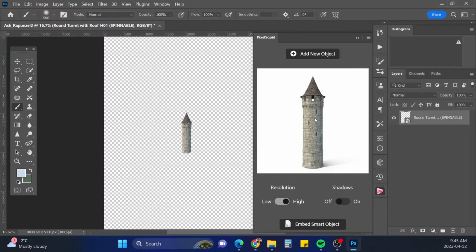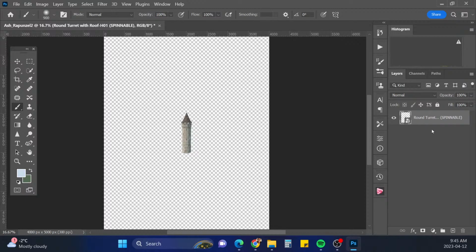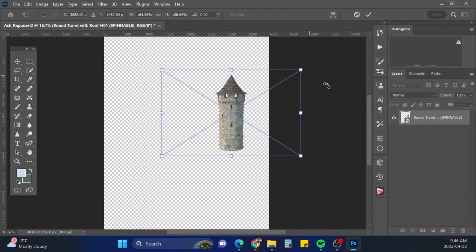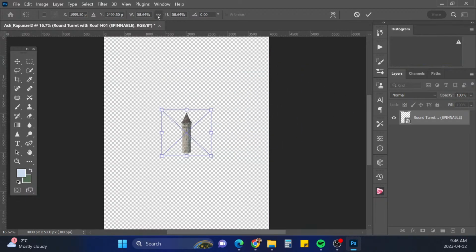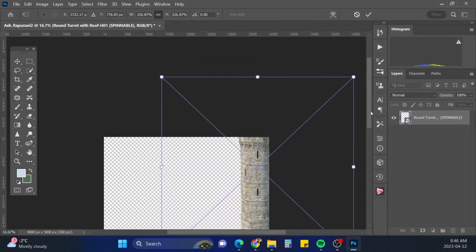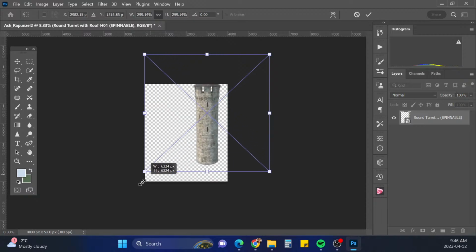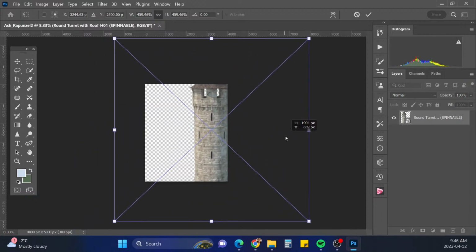We'll see. Let's see how we want to place this thing. All right, so it's already a smart object when you drop the Pixel Squid stuff in. So we will just hit Control T, and we're gonna resize this. Oh, I forgot to hold the chain link so I don't get any distortion of it. It's gonna be massive in this. It's gonna take up most of the side here.